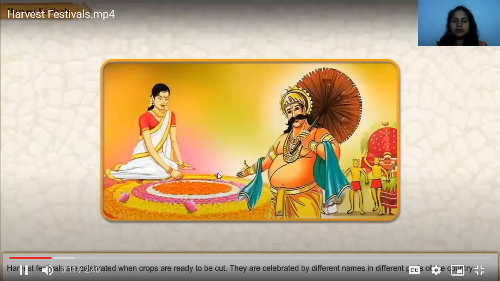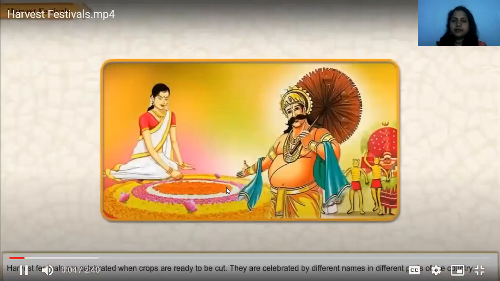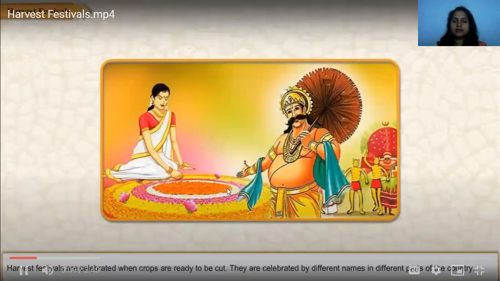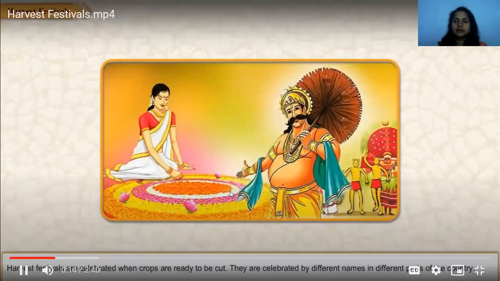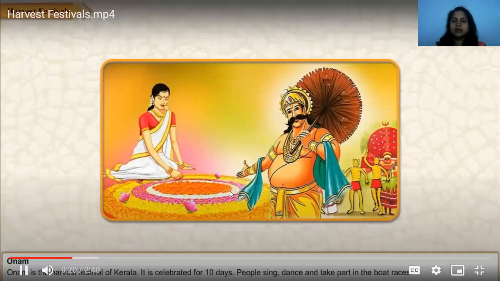Festivals. Harvest festivals are celebrated when crops are ready to be cut. They are celebrated by different names in different parts of the country. Onam.